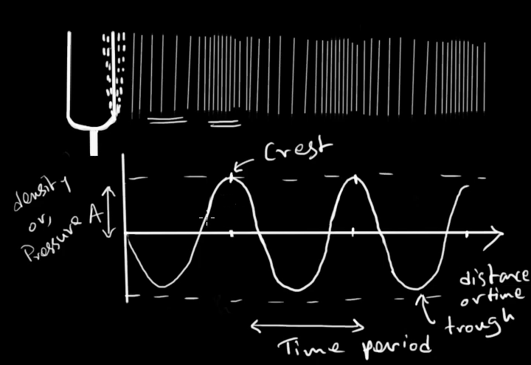The other property is frequency. Frequency of a sound wave is the number of full oscillations completed by this sound wave in 1 second.